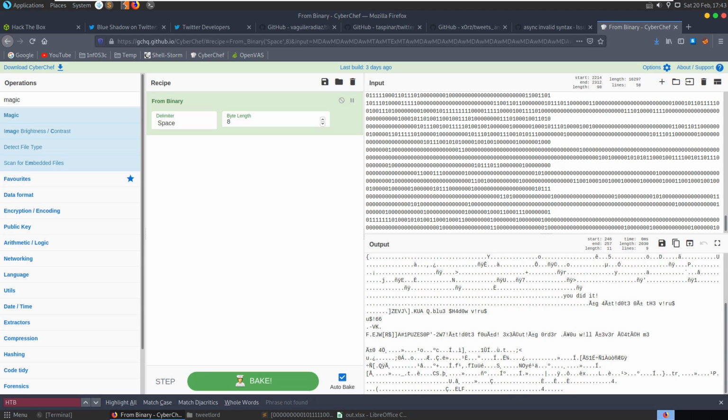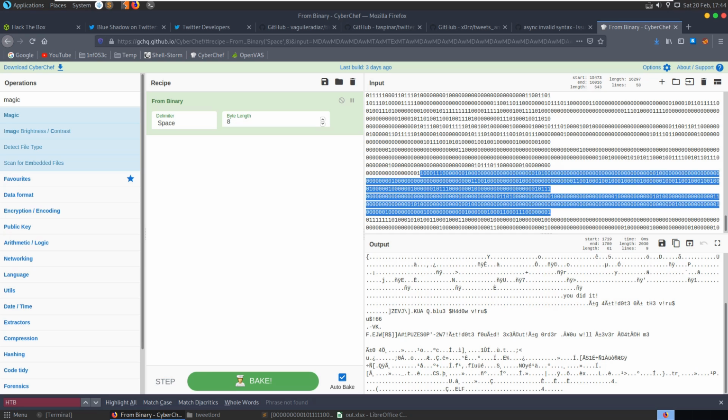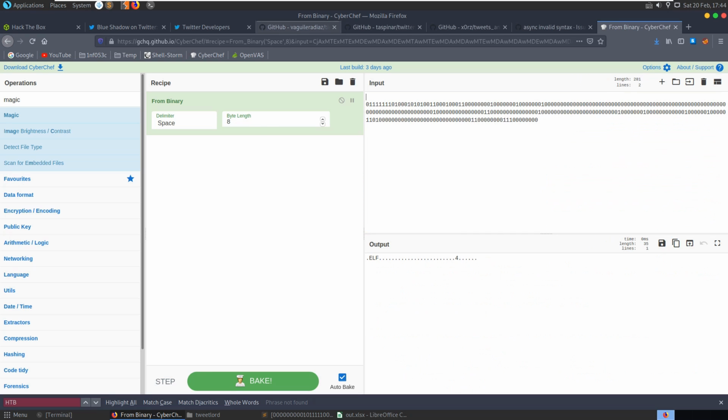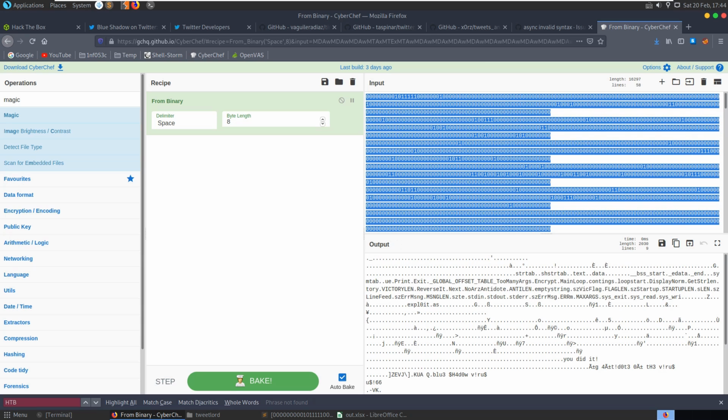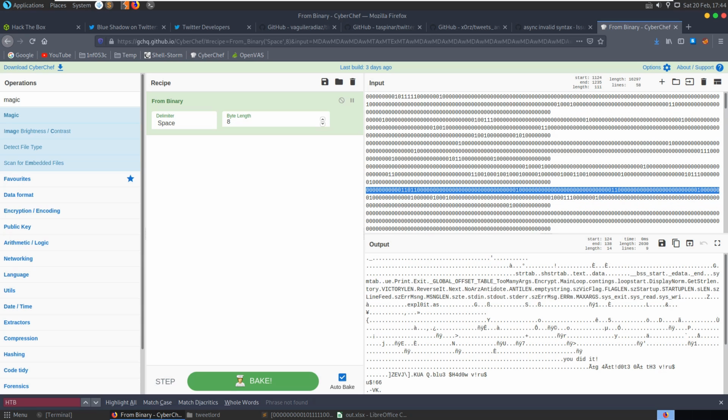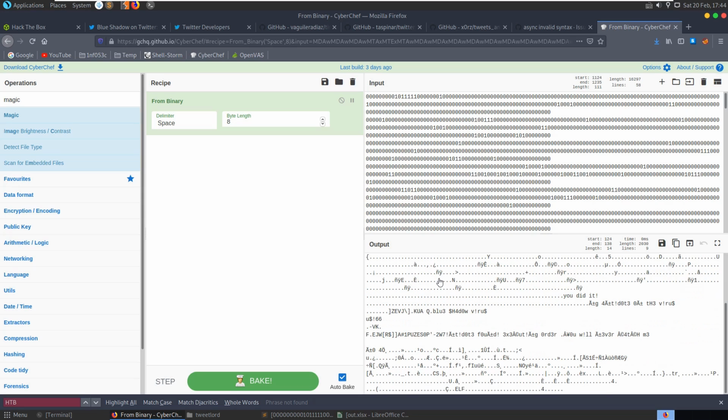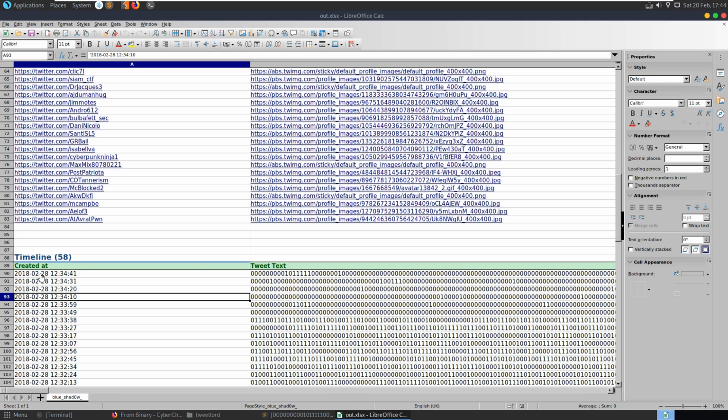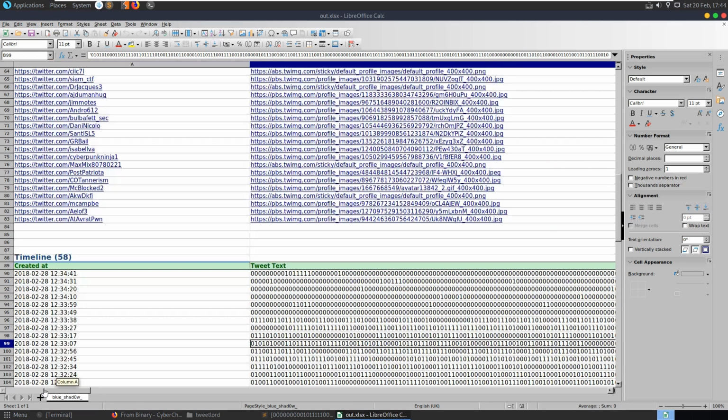Okay, so we've got that saved. Oh, here's the ELF as well. I wonder, is there an issue with the ordering of this, because if we take this out, we have the ELF bit. Maybe this needs to be reordered in a different way. If we go back to our Excel sheet, we have our times and dates here.